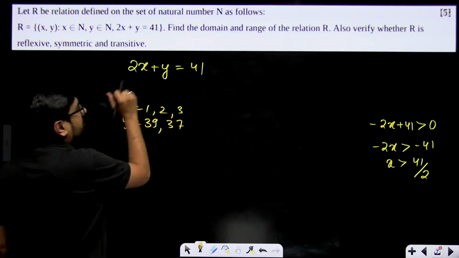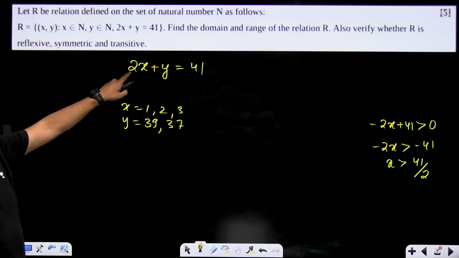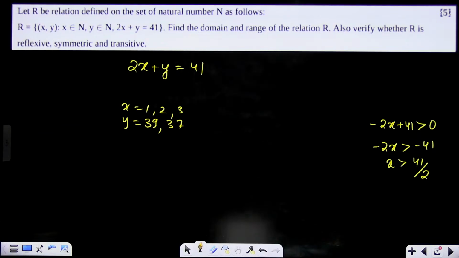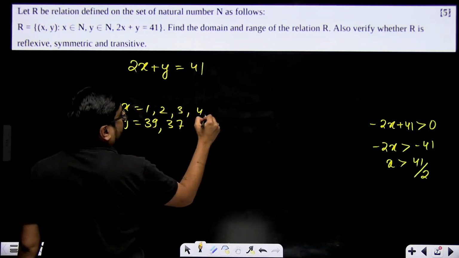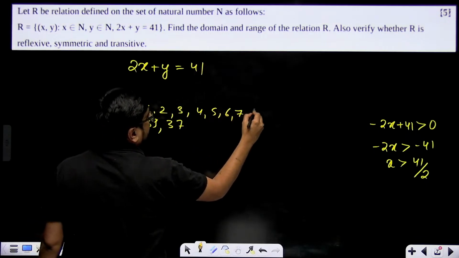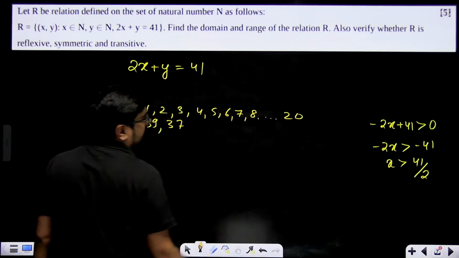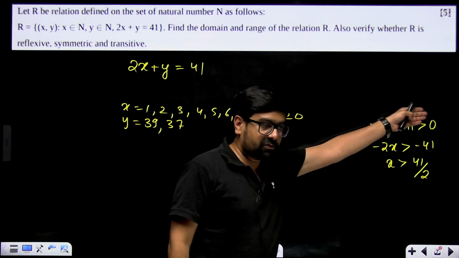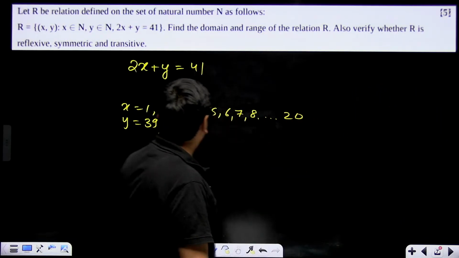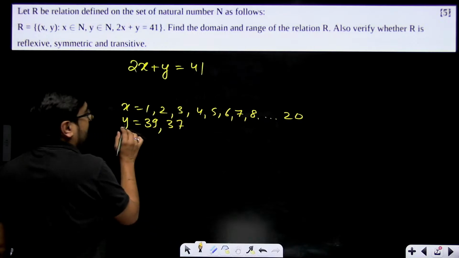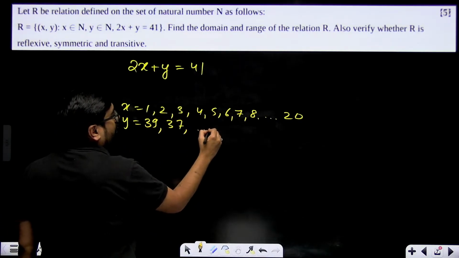Now till where can you put these values? Till 40. Right? So that means x can be till 20. 1, 2, 3, 4, 5, 6, 7, 8 till 20. This is about a function, if this was a function. Now we are finding the domain and range of our relation. So x can be till 20 and y can be till 1.